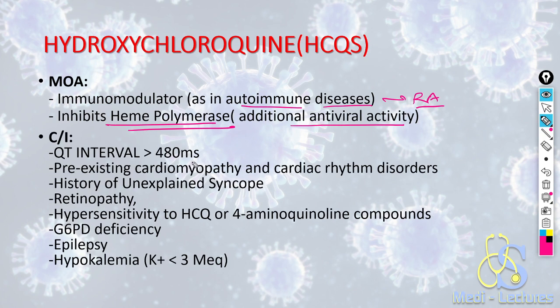The contraindications are very important to remember. The contraindications of hydroxychloroquine are as follows: QT interval more than 480 milliseconds. If it is given, then it can lead to torsades de pointes.